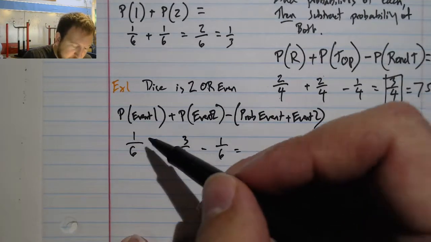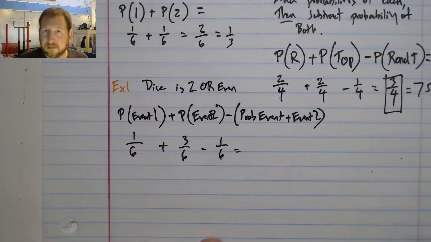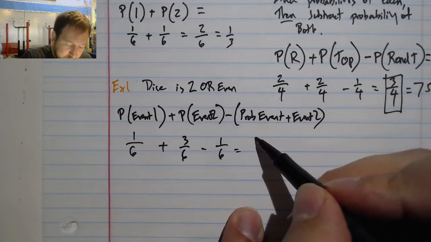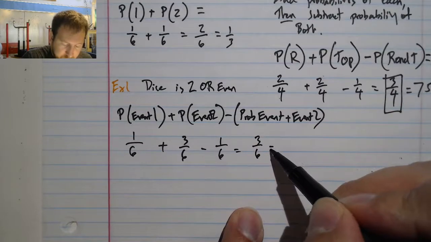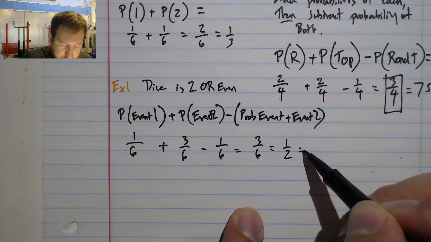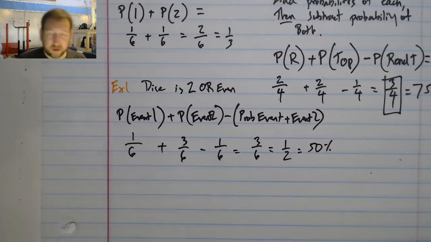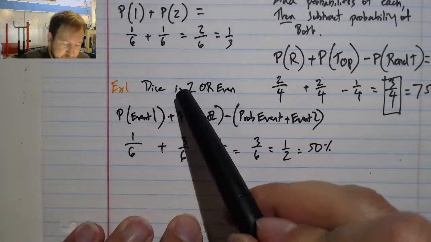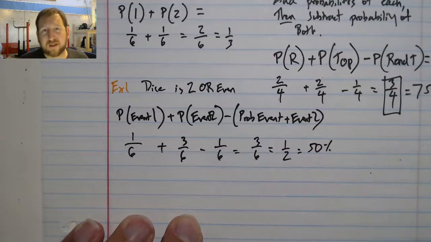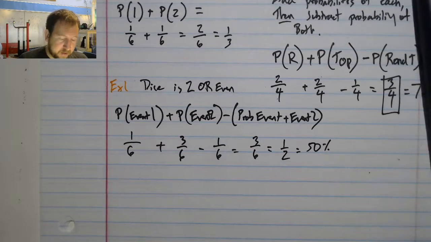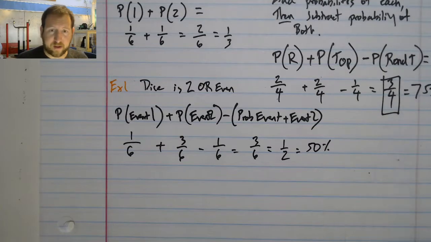So my answer here is 1/6 plus 3/6 minus 1/6. I get 3/6, which is 1/2, or 50%. Which makes sense, because a 2 or even is really just even, and I know the probability of rolling an even number is 3 out of 6.